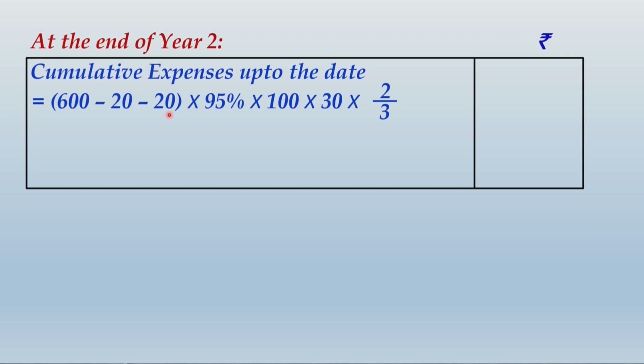So actual number of employees leaving the job in first and second year taken together, it is 20 and 20, 40 employees. So out of 600, 40 employees already left, and now it is expected that in the next year further 5% of the remaining employees will leave the job. So what will remain will be 95% of the remaining employees.